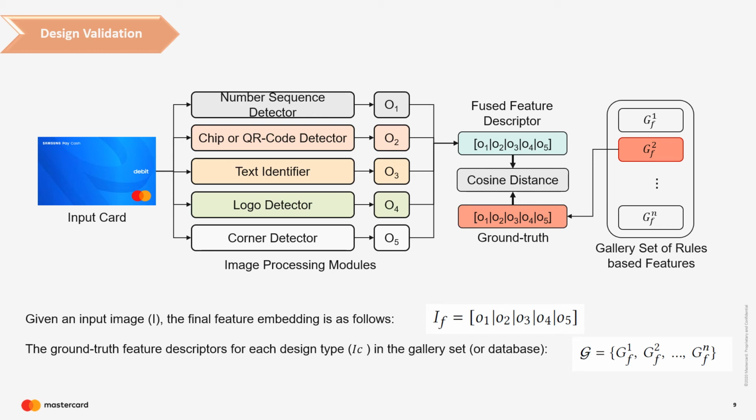The ground truth feature descriptor for each design type in the gallery is represented by G here. During testing, the feature descriptor of the input image, which is IF, is matched against the ground truth descriptor G to obtain a design score for the input image. Based on the predefined threshold and the score obtained, the input is either accepted or rejected.